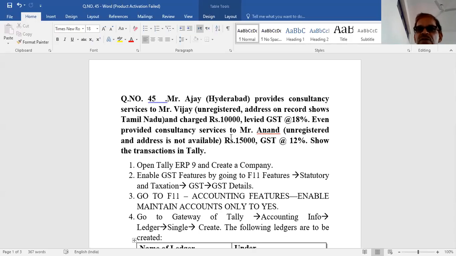The place of supply plays a significant role in GST to decide this. If it's an intrastate supply, you have to pay CGST and SGST, central tax and state tax. If it is an interstate supply, you have to pay IGST, integrated goods and services tax. So, place of supply plays a major role.